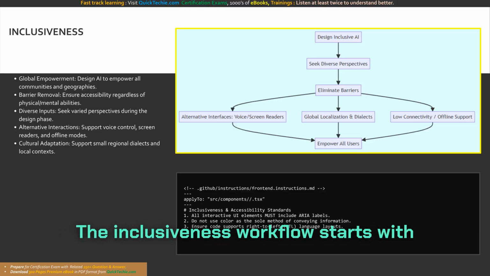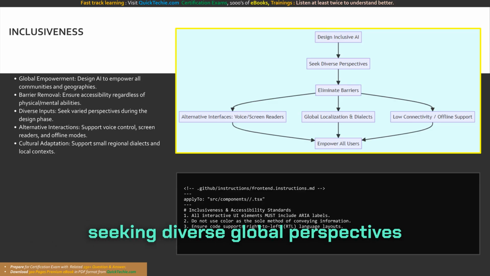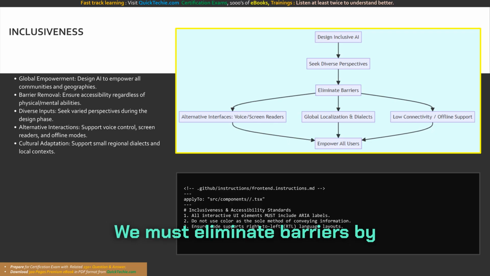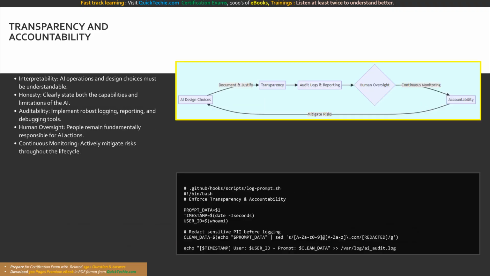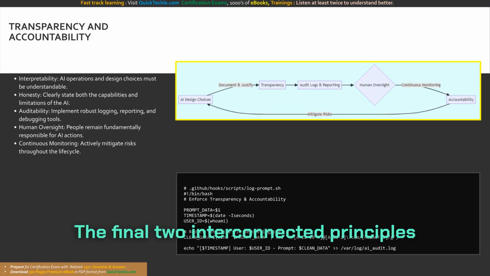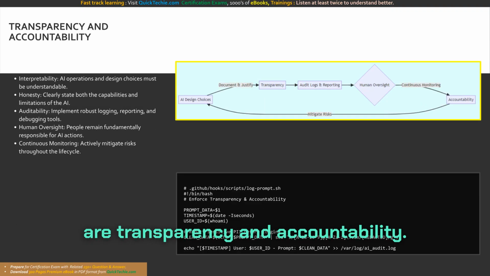The inclusiveness workflow starts with seeking diverse global perspectives during design. We must eliminate barriers by developing alternative interfaces like voice control, supporting global localization for regional dialects, and building low connectivity offline modes. The final two interconnected principles are transparency and accountability.